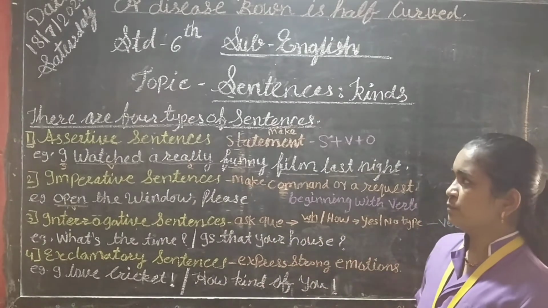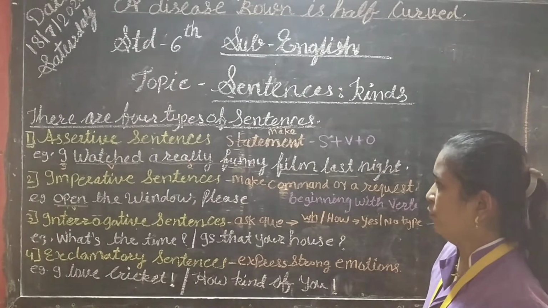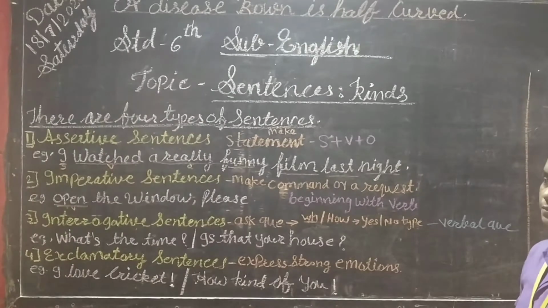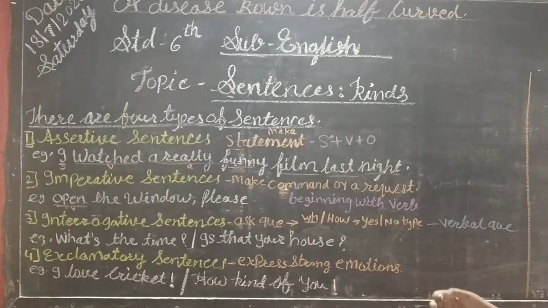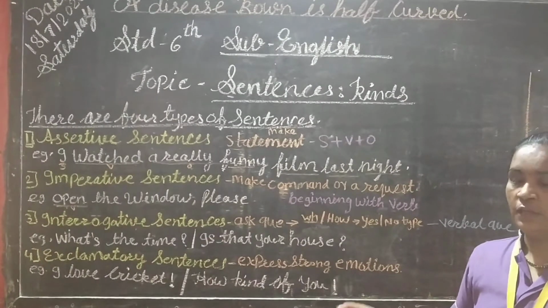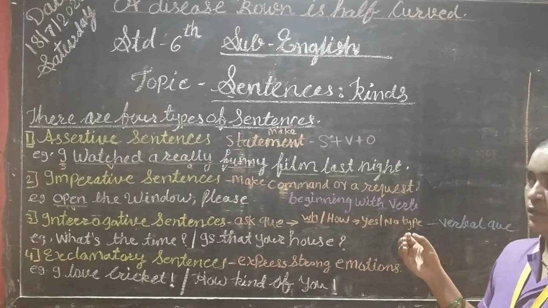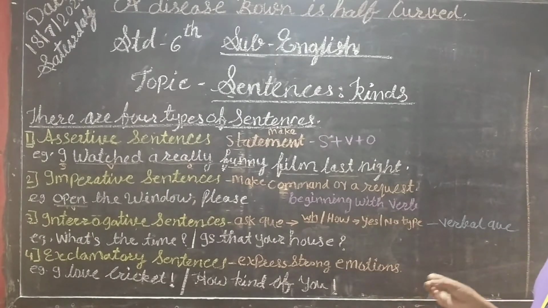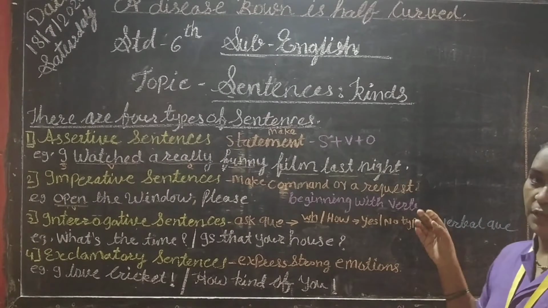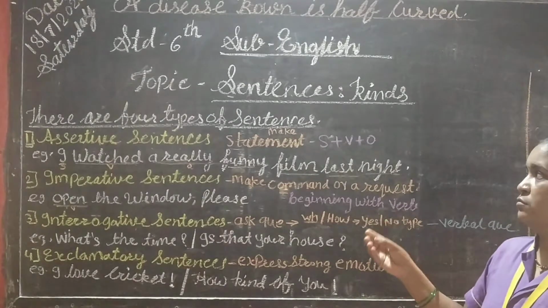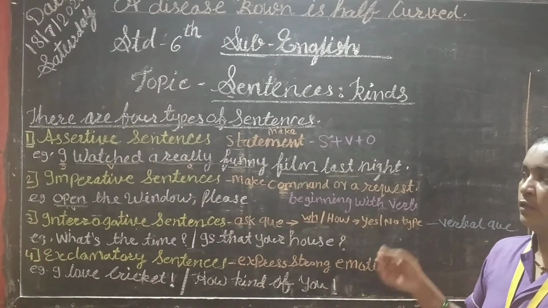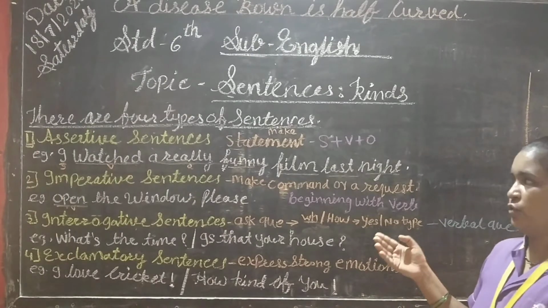So students, now today we learn about the sentences. There are four types of sentences. The first one is the assertive sentence. The assertive or declarative sentence forms subject plus verb plus object like this, and it makes one statement. Then the second one, the imperative sentence.